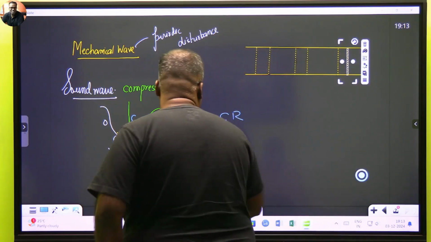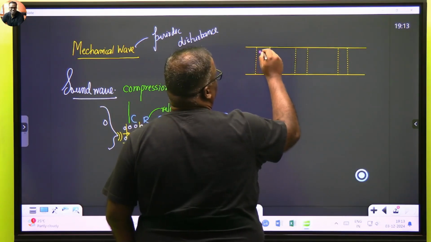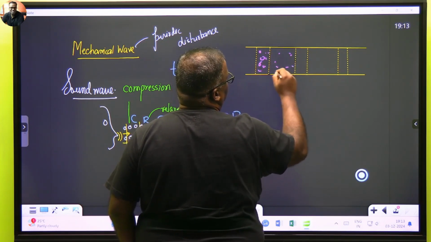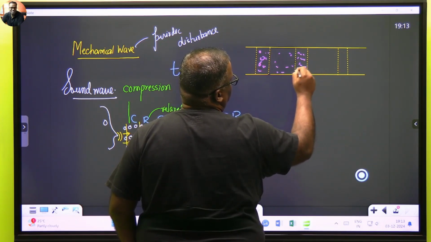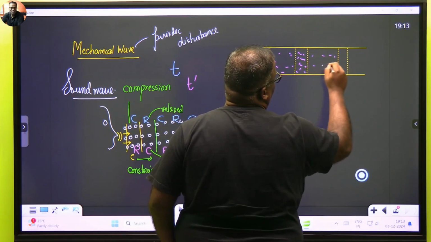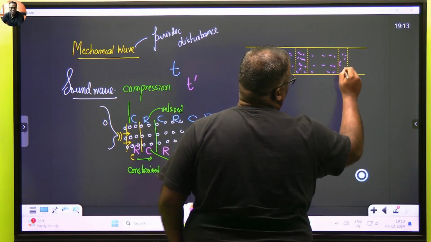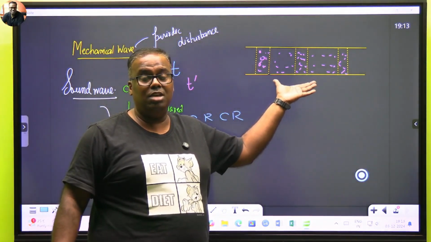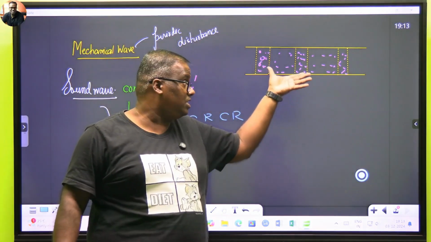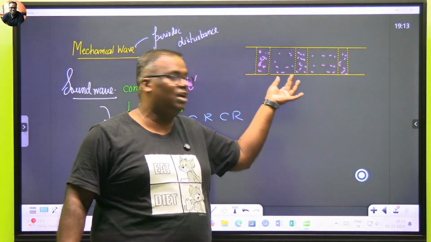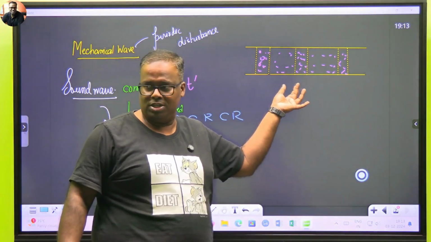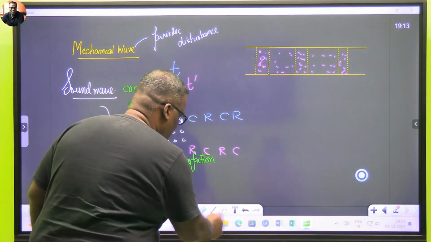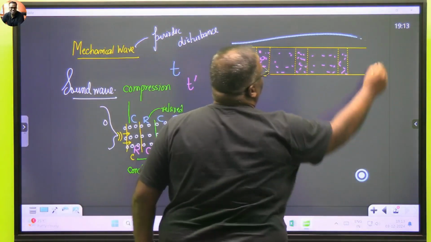So my molecules will become like this. This is a zone of compression, so they are all compressed. Here they will all be relaxed. Again compress, compress, compress, again relax, relax, relax. Again compress. This happens. Immediately the next instant, just the opposite: this one will expand and this one will compress. Are you understanding?